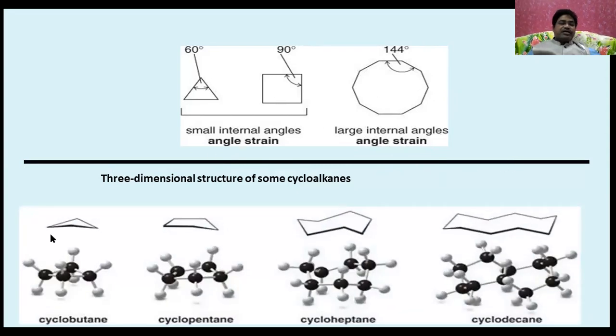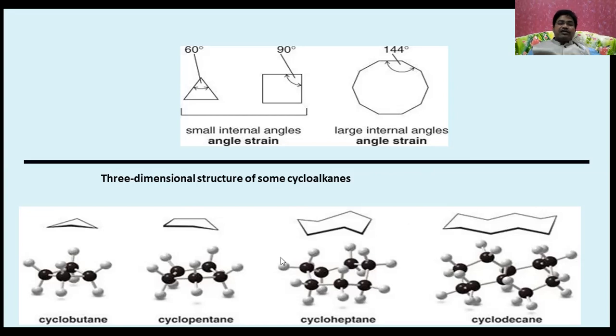Now the three-dimensional structures. If you see the cyclopropane, this is going to be the cyclopentane, this is going to be the cycloheptane, and this is going to be the cyclodecane. These are the different structures, not flat structures.